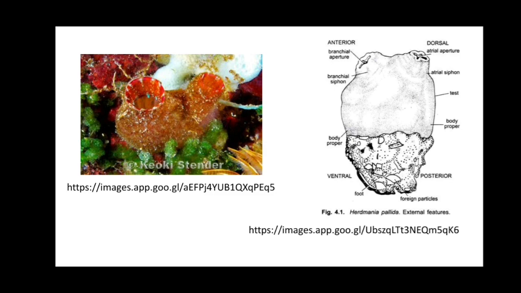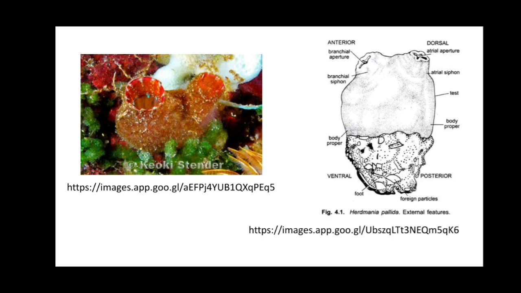You can see the diagram here. First is the real Herdmania, and next is the Herdmania diagram, with the anterior and dorsal position, and the ventral and posterior. Here the branchial aperture and atrial aperture are there, the body proper, the test.